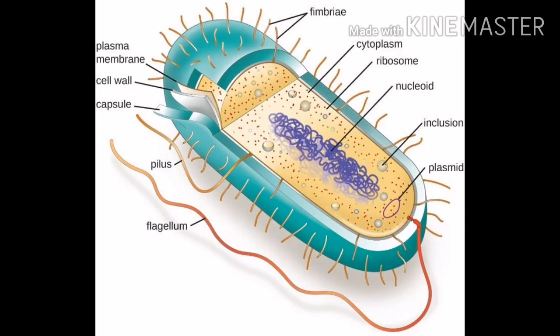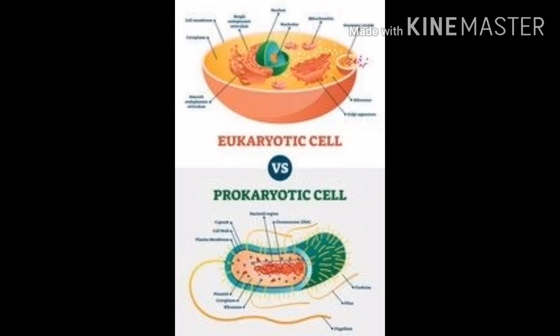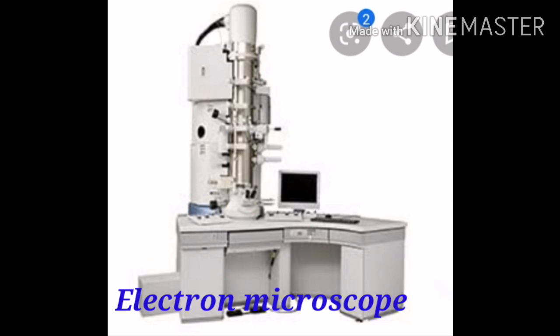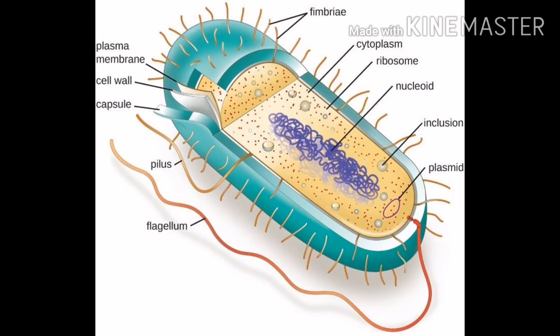So first of all, as we all know, the basic definition of the cell is that it is the structural and functional unit of life. As we all know, the cell is very microscopic, so we can't see it with the naked eye. To see a cell we need a microscope, and to describe the cell elaborately we need an electron microscope. Here in this picture there is a small cell which consists of various cell organelles.